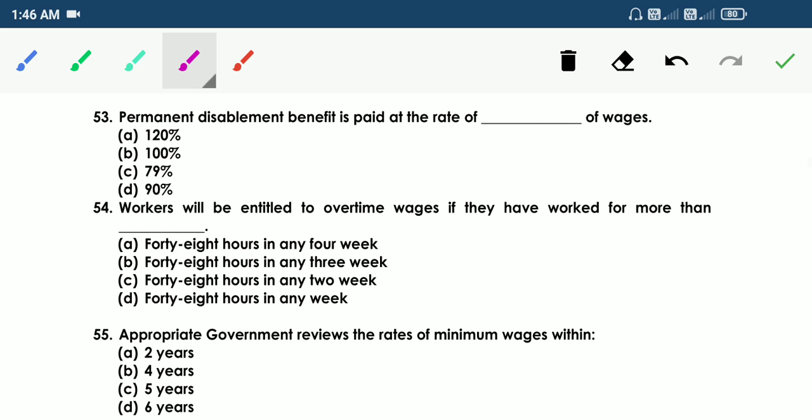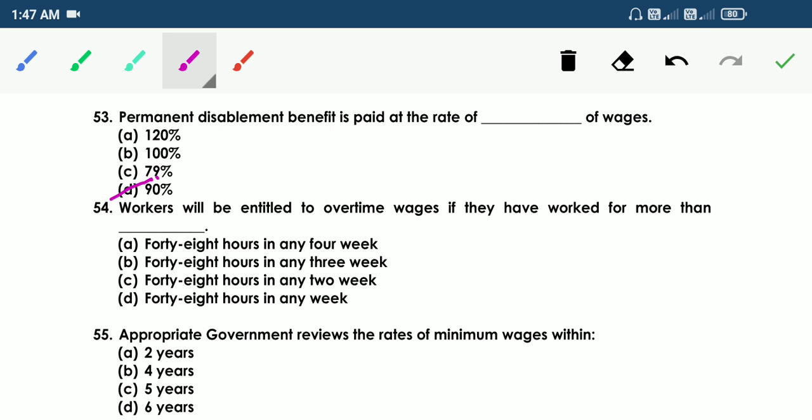53. Permanent disablement benefit is paid at the rate of dash of wages. Option A, 120%, B, 100%, C, 79%, D, 90%. So the answer is D, 90%. Permanent disablement benefit is paid at the rate of 90% of wages.